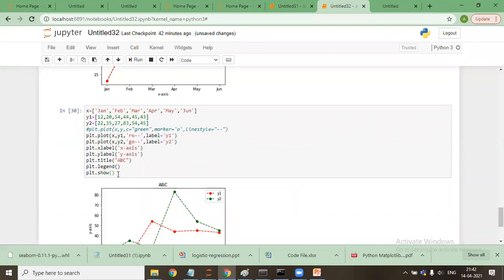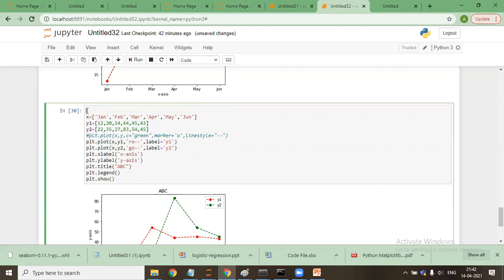In a similar way, what we can do over the top is say plt dot figure, figsize is equal to, say, 10, 5.